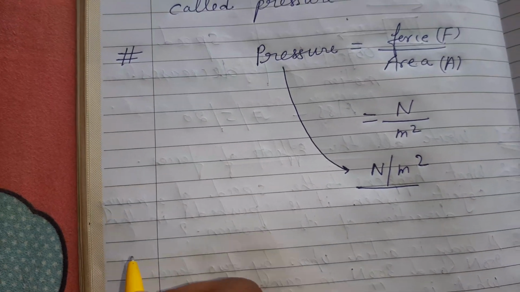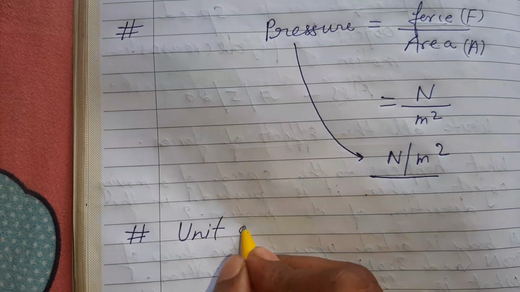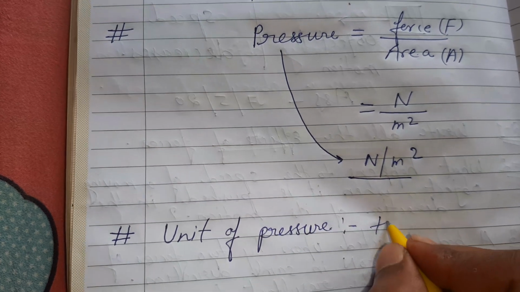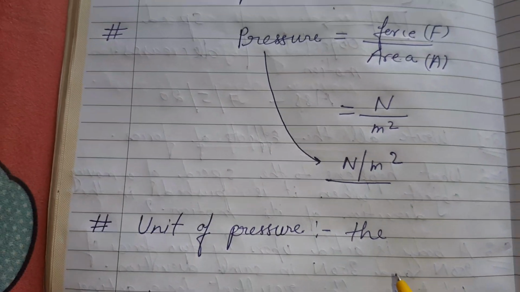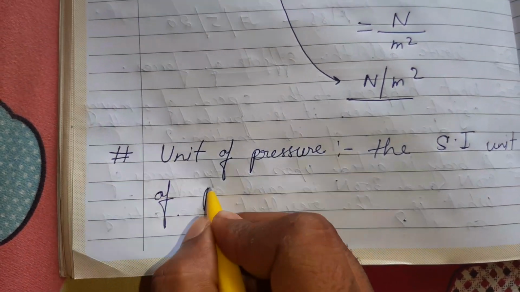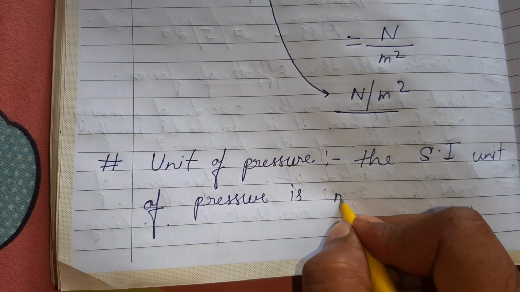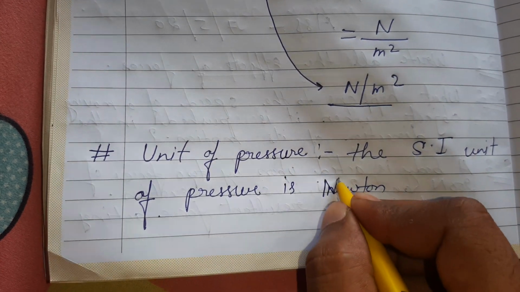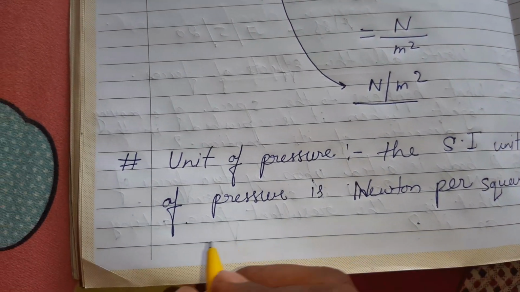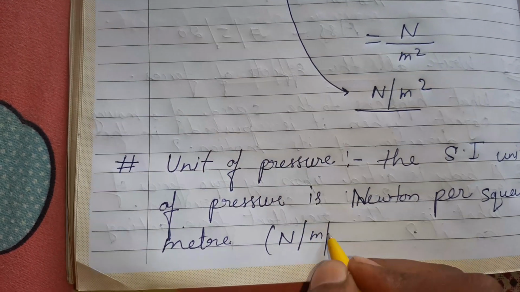So the next topic is unit of pressure. The SI unit of pressure is Newton per square meter, and I will write here Newton per meter square.